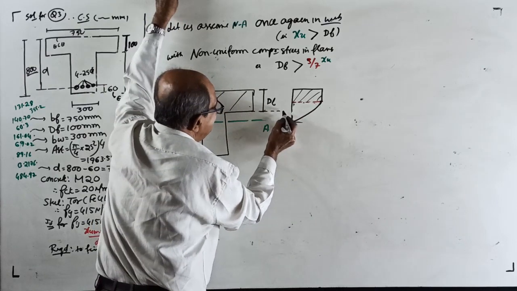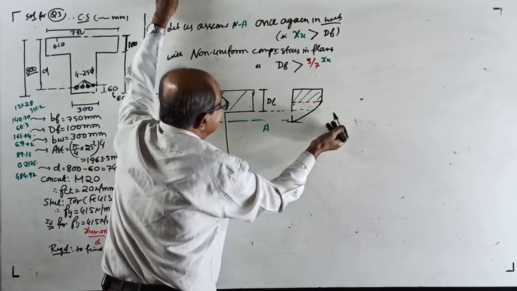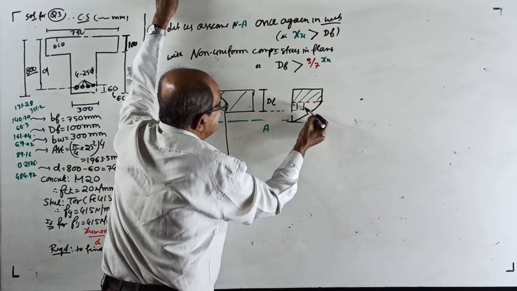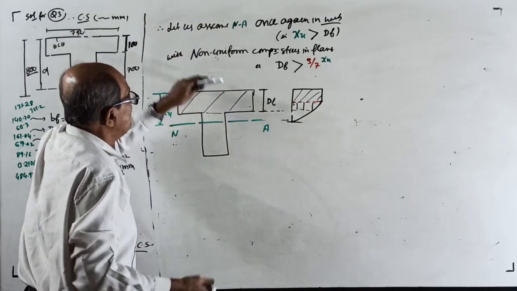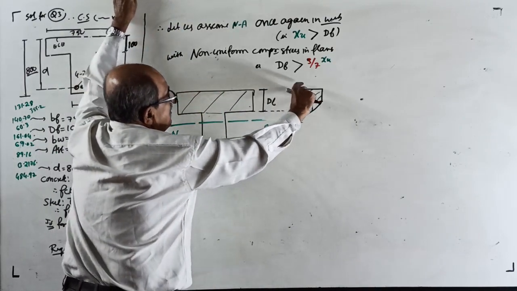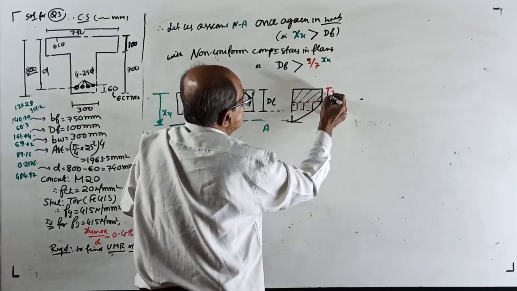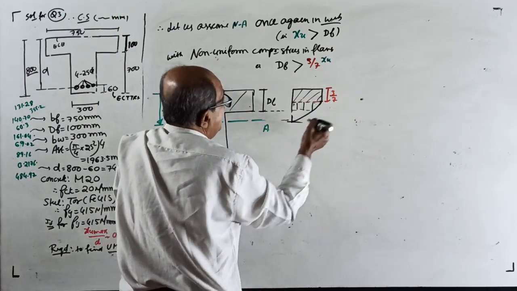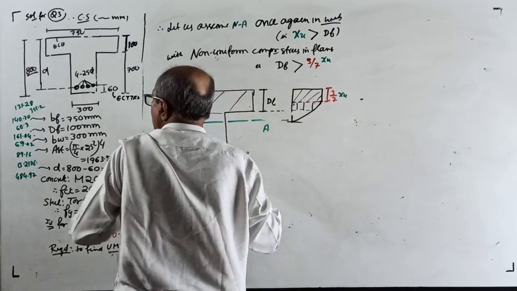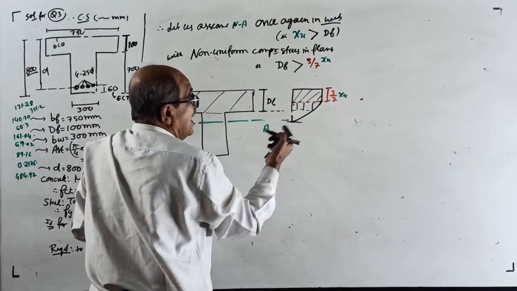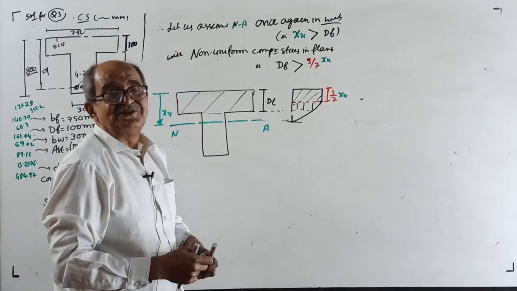Feeling tired, that's why. See, I will not make such mistakes. The remaining part of the flange is in the non-uniform portion. See, this much is in the uniform region, and this is the non-uniform region. This is your 3/7 XU. Understand correctly. You imagine how I got all these values? Not by heart, but by solving earlier.